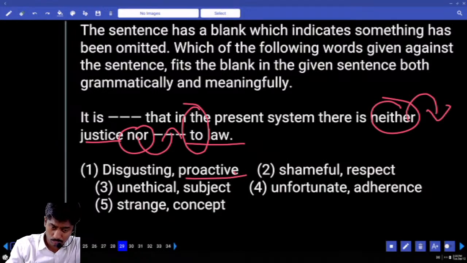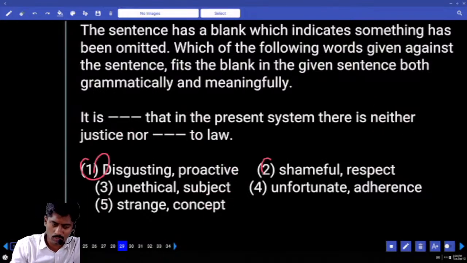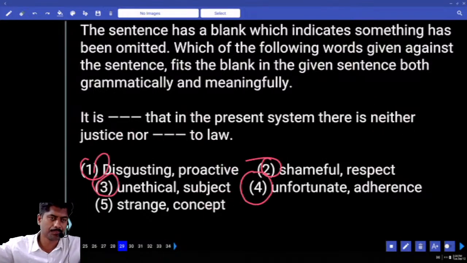Proactive to, okay. Respect to law, subject to law, adherence, concept to wrong. Answer 1, 2, 3, 4. It is disgusting that, shameful that, unethical that, unfortunate that there is neither justice nor dash to law.